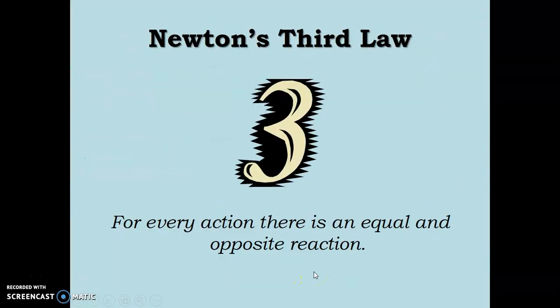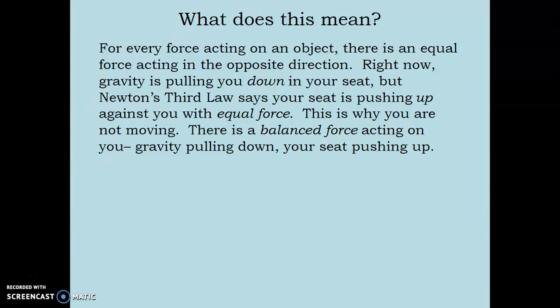So now coming to the next one, Newton's third law. For every action, there is an equal and opposite reaction. What does this mean? For every force acting on an object, there is an equal force acting in the opposite direction. Right now, gravity is pulling you down in your seat, but Newton's third law says your seat is pushing up against you with equal force. This is why you are not moving. There is a balanced force acting on you: gravity pulling down, your seat pushing up.